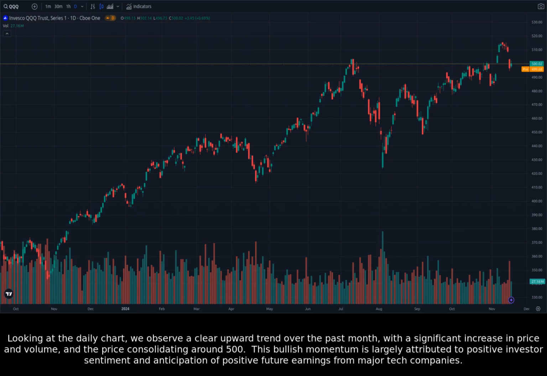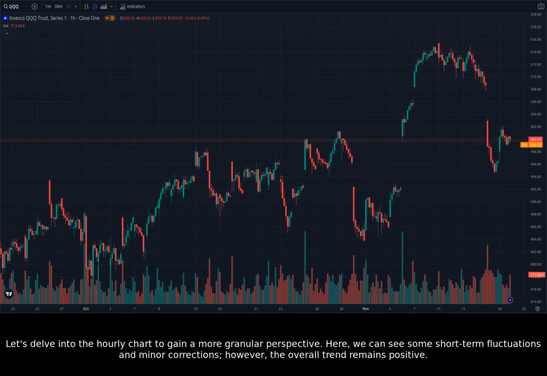Looking at the daily chart, we observe a clear upward trend over the past month, with a significant increase in price and volume, and the price consolidating around 500. This bullish momentum is largely attributed to positive investor sentiment and anticipation of positive future earnings from major tech companies. Let's delve into the hourly chart to gain a more granular perspective.